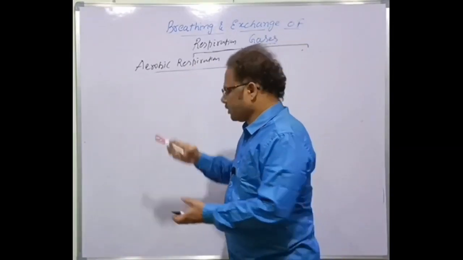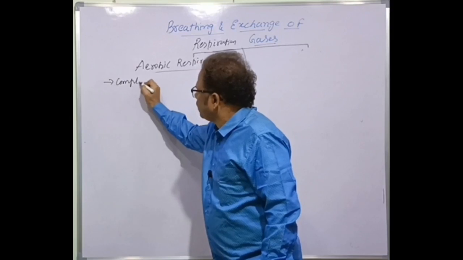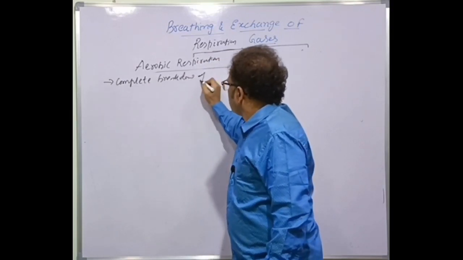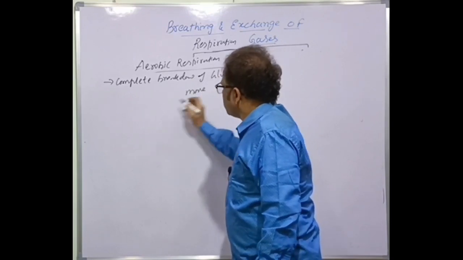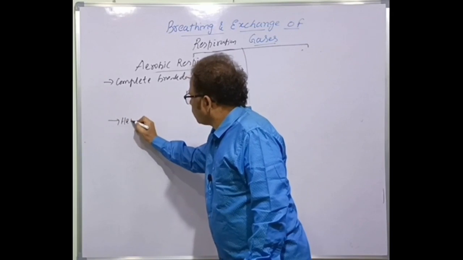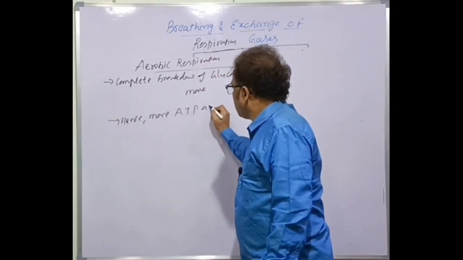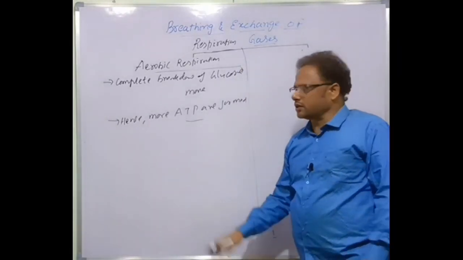Next point: complete breakdown of the glucose molecule, hence more ATP are formed, for example 36 ATP molecules.